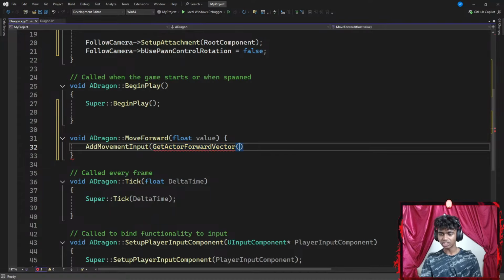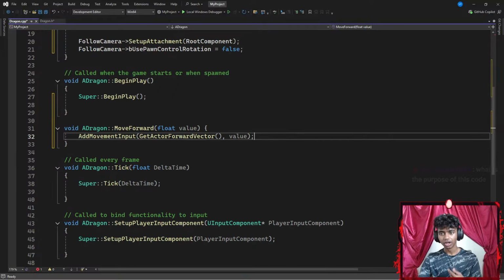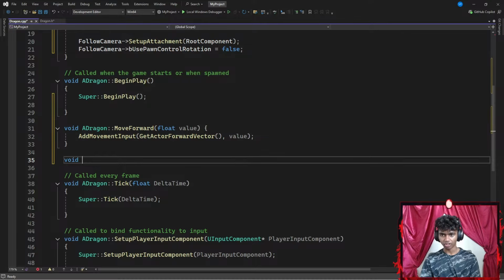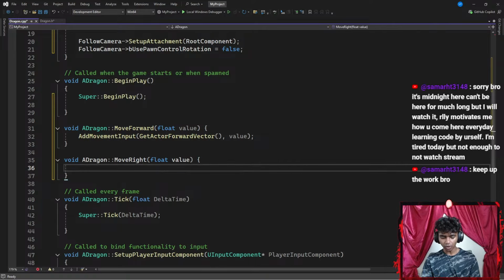Basically what the get actor forward vector function does is it just gets my actor's forward position. Am I looking in front this way or am I looking in front backwards? My value is going to be my value, ending with a semicolon. Once I'm done with that function, I'm going to go ahead and create another void function, which is going to be something like a dragon. I'm going to be pointing towards my move right function, that does require a floating point parameter of value as well. And exactly the same as my move forward, I'm going to add an add movement input function, which requires a world direction.